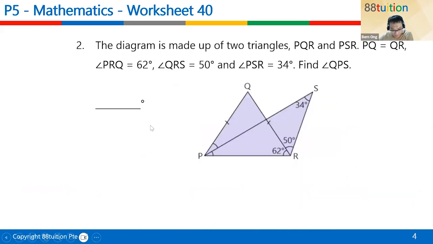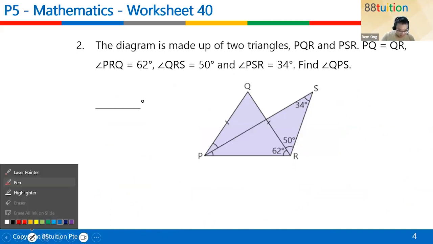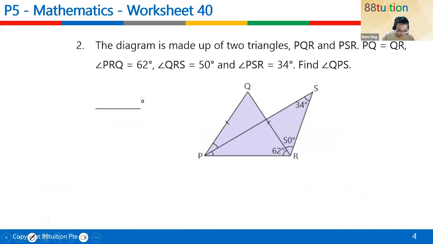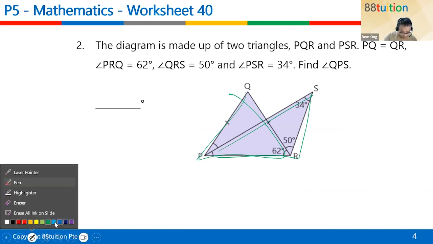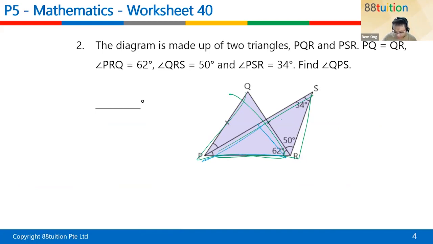Let's go. The diagram is made up of 2 triangles. Sure, where got 2 triangles? You blind? I can see more triangles. 1 triangle, 2 triangles. Oh yeah, there's 2 only. Oh! 1, 2, 3 triangles, 4 triangles, 5 triangles. Can you see 5 triangles?